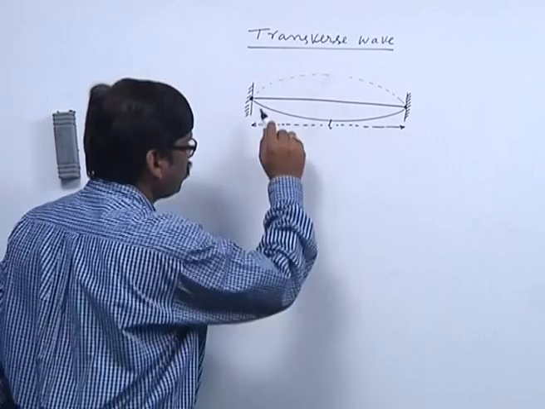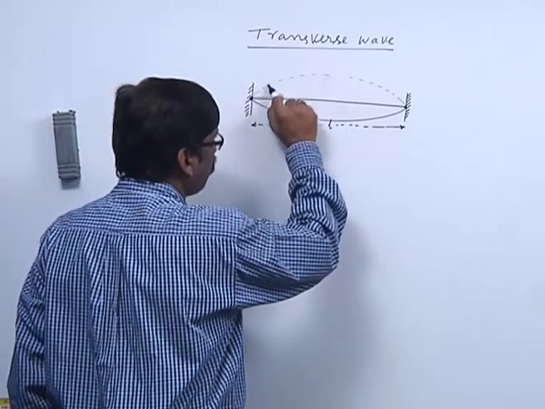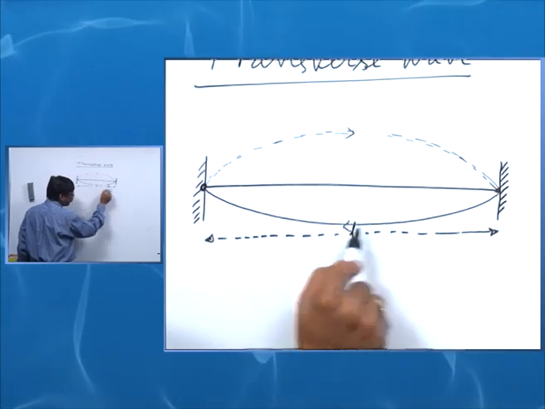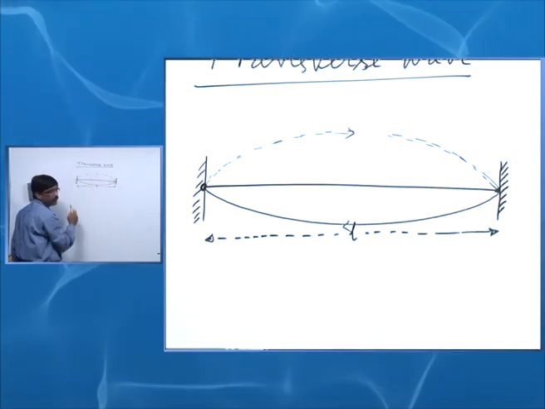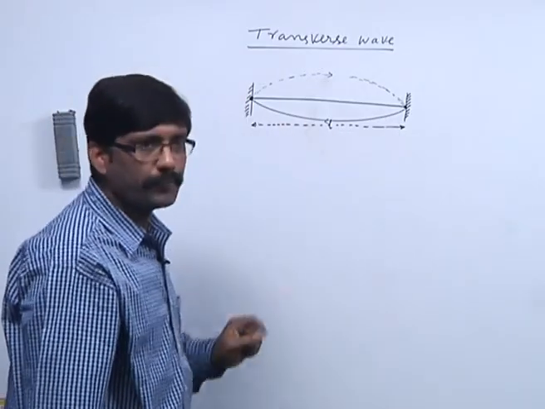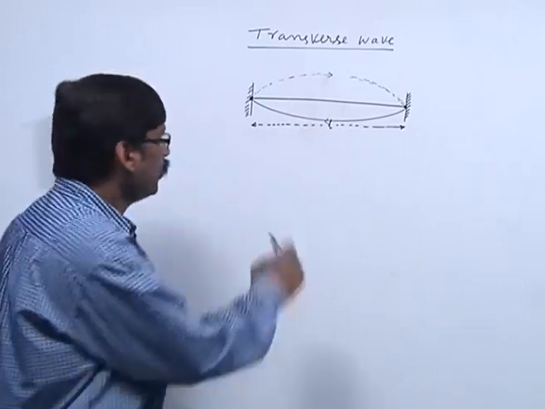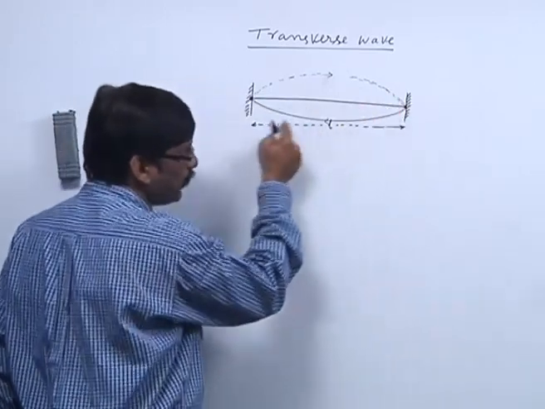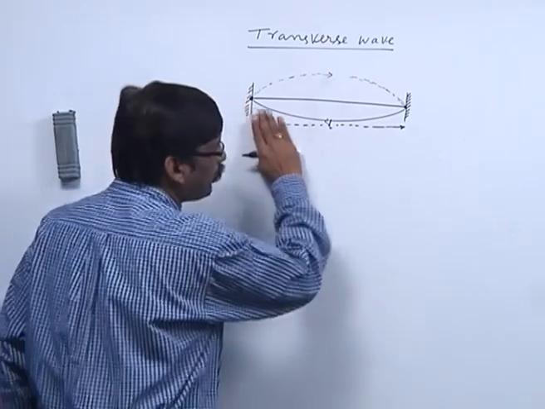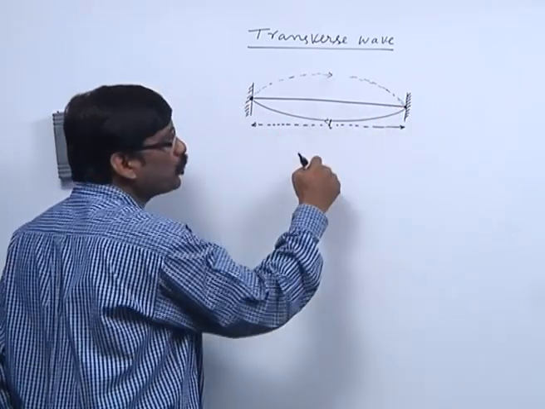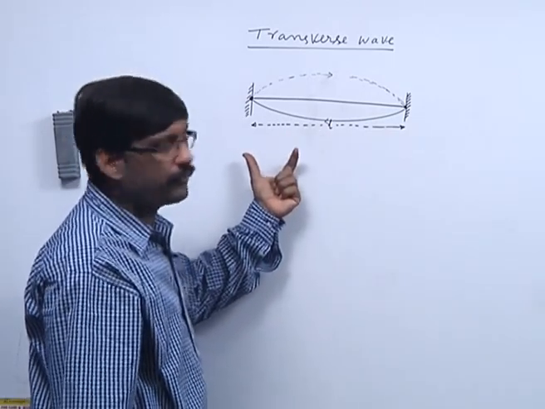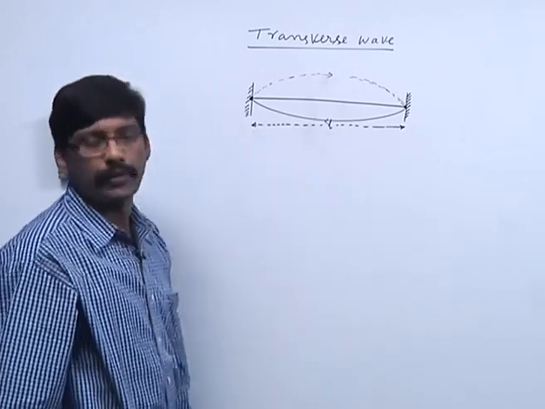It appears in this system like a wave traveling forward and a wave reflected from this boundary coming in the backward direction. So, in the same medium, two waves are traveling forward and backward. How to calculate the wave equation? Let us discuss now. That type of wave is called a stationary wave.